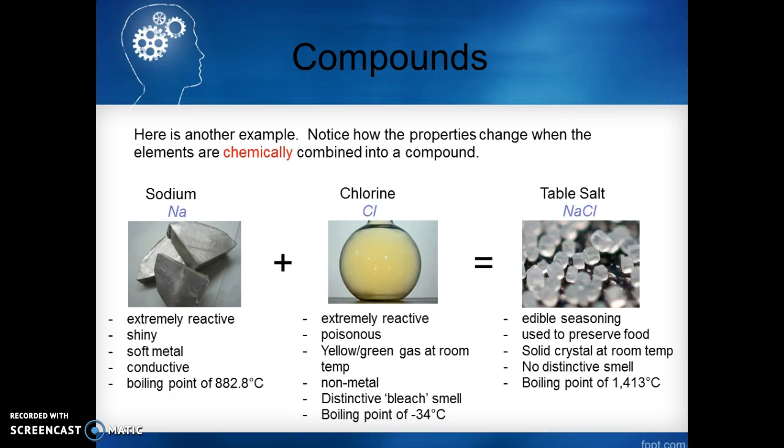Now you combine that together, you get table salt, NaCl. This is an edible seasoning. We use it to preserve food. At room temperature, it's a solid crystal, no real distinctive smell, and a boiling point of approximately 1,400 degrees Celsius. Now, if you look at what makes table salt, sodium and chlorine, both extremely reactive, would kill us if we ate it, but combined completely changes, and we put salt on a lot of things. We eat it all the time.